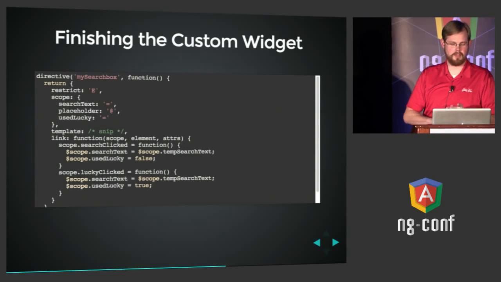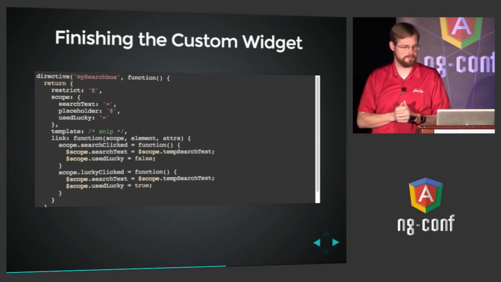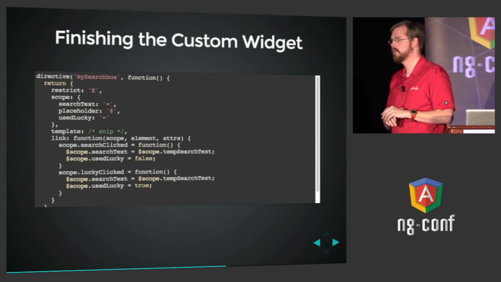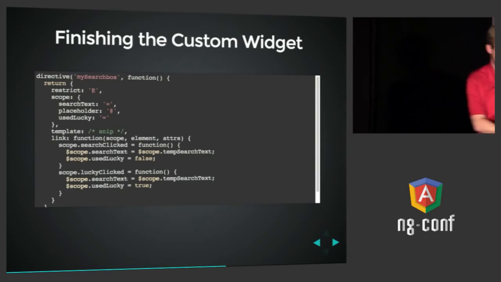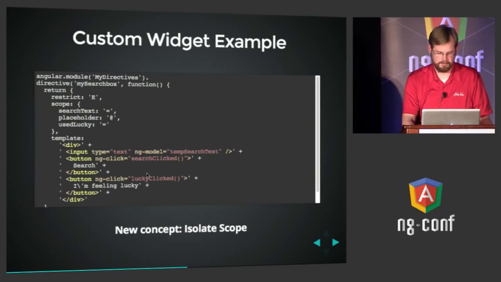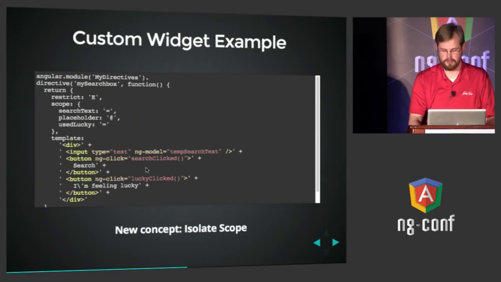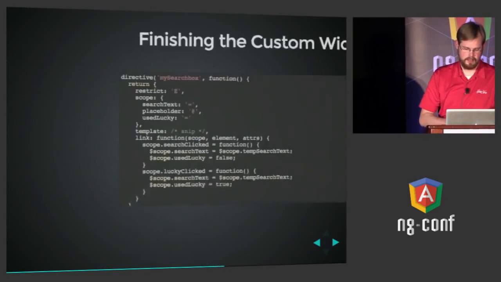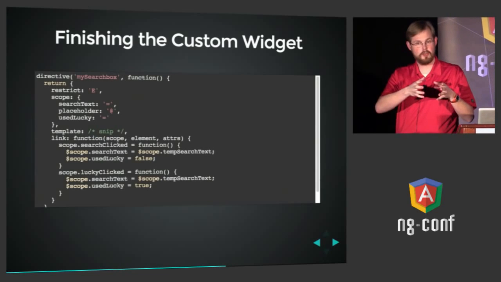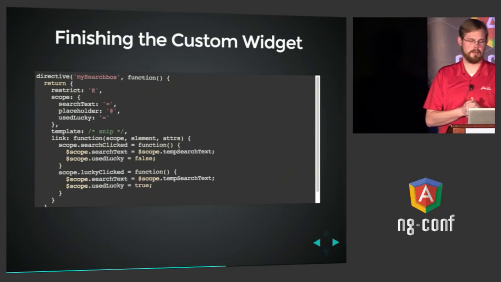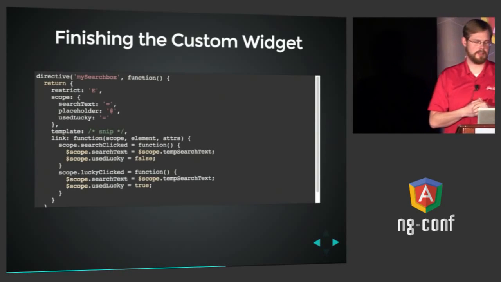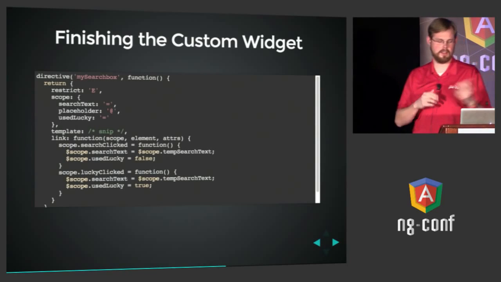So how does this work? We have a link function. I took out the template just for brevity. The link function is going to set up two new properties on the scope that are going to be those callback functions that we referenced here just a minute ago, like our ng model, our two ng clicks here, search clicked and lucky click. Those are just on the buttons. And when those get clicked, we're just going to copy whatever the user's search text was into the search text for the outside person to see. And the reason we do that is just so that they don't get every keystroke. They just get it when the user actually says, I want to do a search. And then we set used lucky equals false or true, depending on which way they clicked.